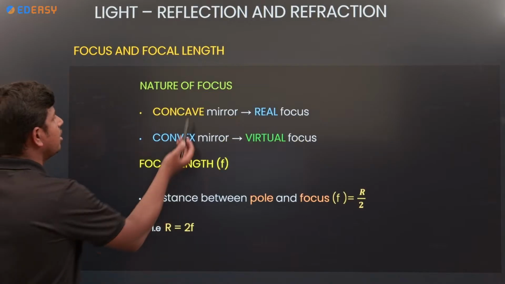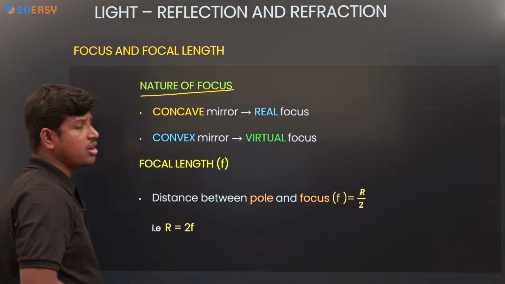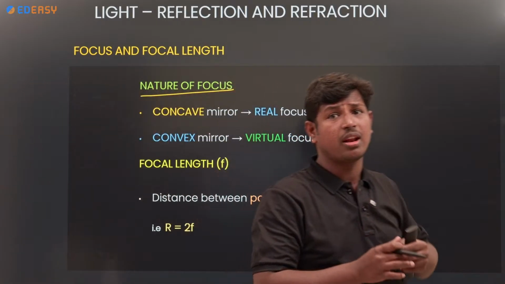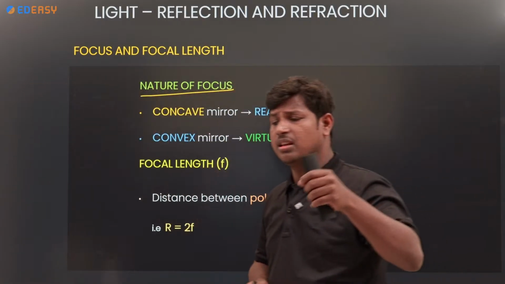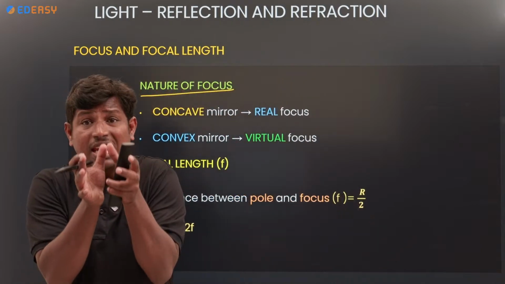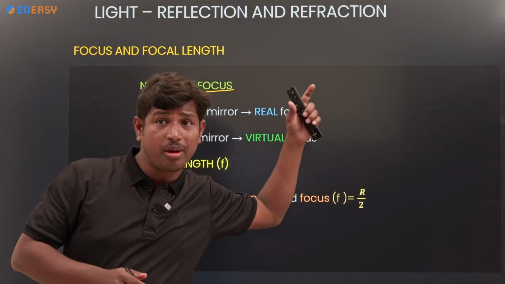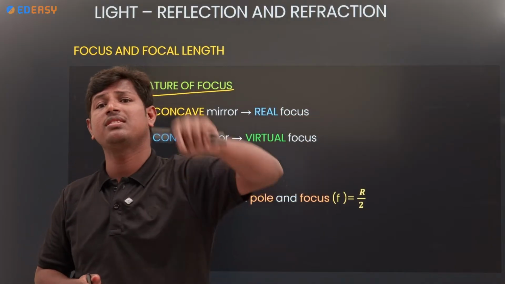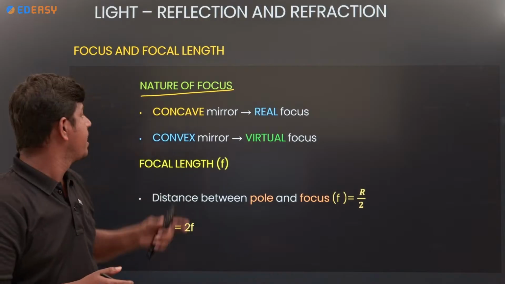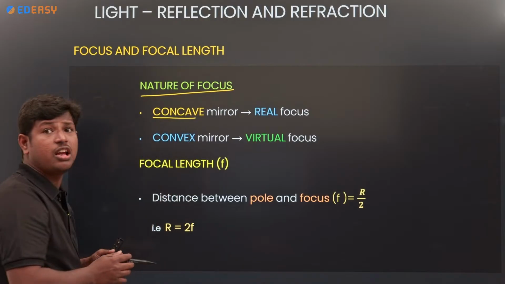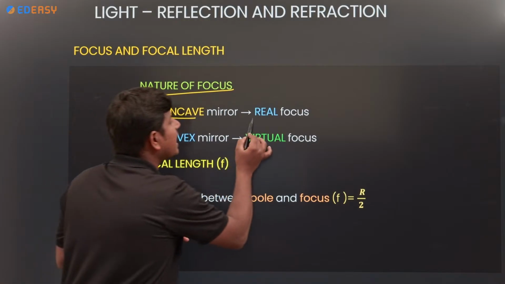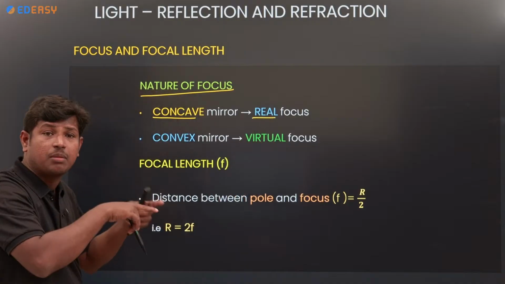Okay. Next, nature of focuses. If you take a concave mirror and a convex mirror, the difference we have to understand very easily. If you follow this section, you can understand the differences between concave and convex mirrors easily. In a concave mirror the focus is real because the rays really meet at that point.